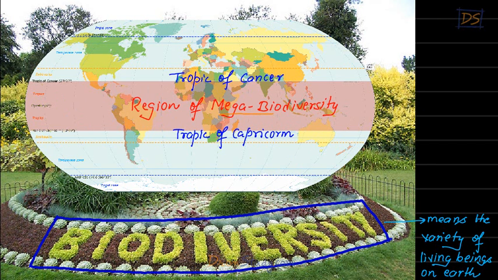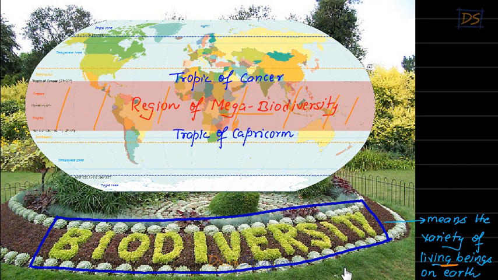So as we've already discussed, in this world, on this planet, there are different types of living organisms. But students, specifically in this region, the variety of living organisms found is really huge. The variety of plants and animals found in this region is much larger compared to this area or this area, students, right? That's why this region is called the region of mega biodiversity.